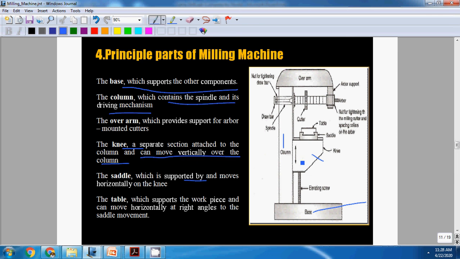This is the knee. Saddle, which is supported by and moves horizontally on knee. Saddle is supported by knee and it can move horizontally on knee, means here it is perpendicular to the slide, here it moves.